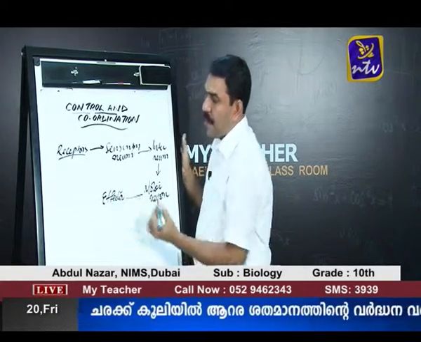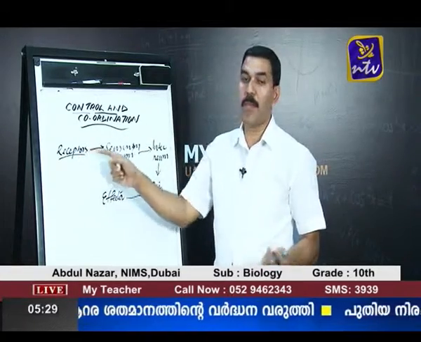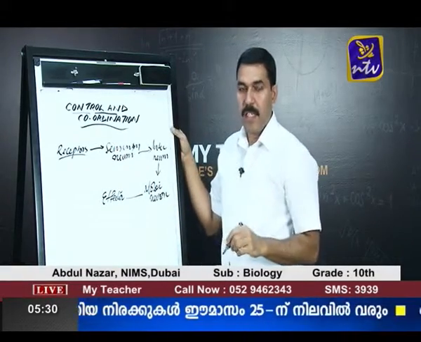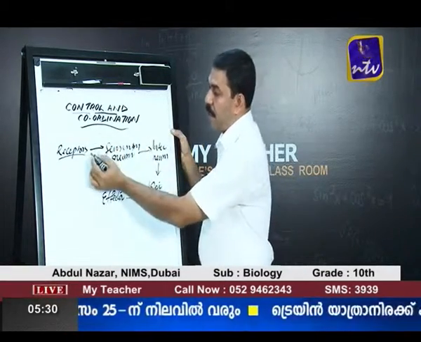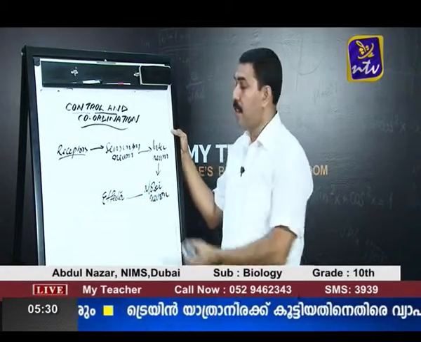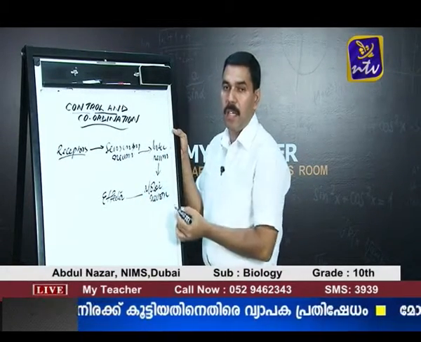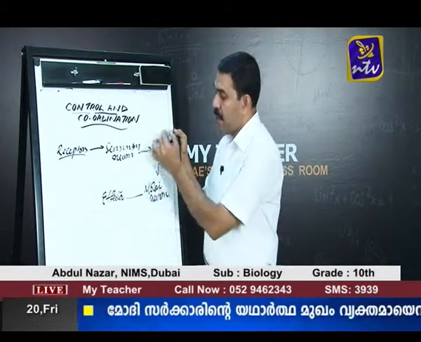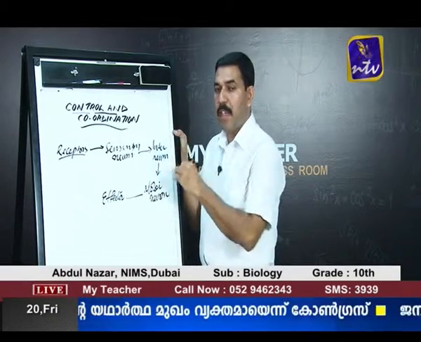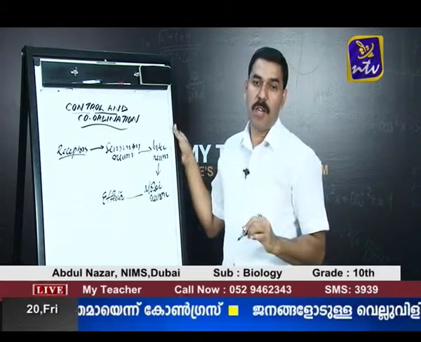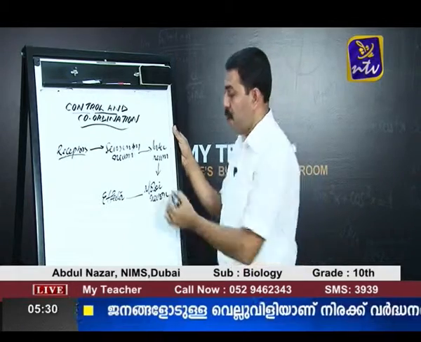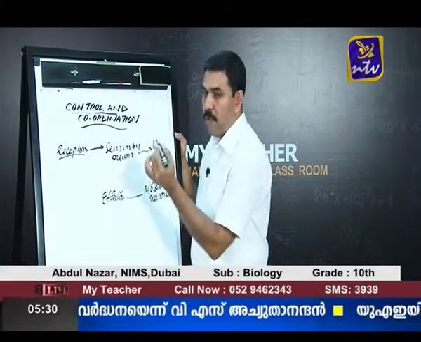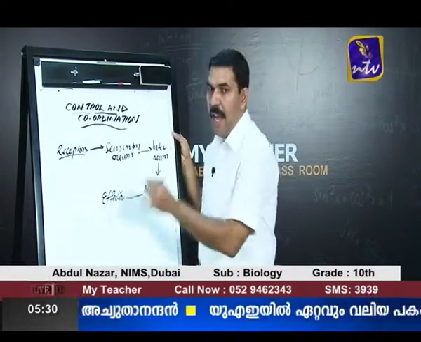This is how the nervous system works. So we have receptors which are present on different parts of the body. These receptors receive the information. The information received by the receptors is passed on to the sensory neuron. The sensory neuron carries this information to the brain and spinal cord, where there is an interneuron which connects the sensory neuron with the motor neuron. The information is processed by the brain and spinal cord, which give instructions to the effector organs, and these instructions are carried by the motor neuron to the effector organs, and the effector organs act accordingly.